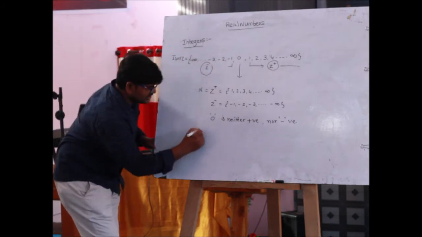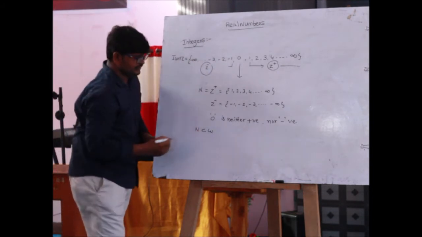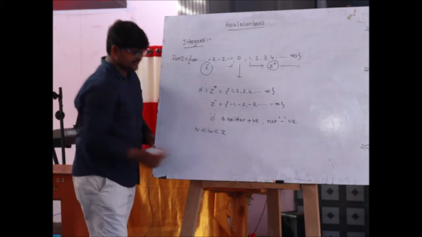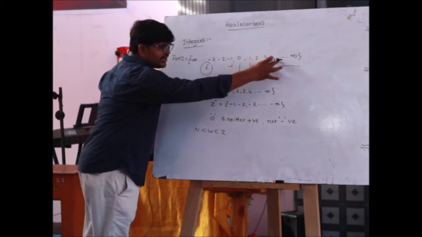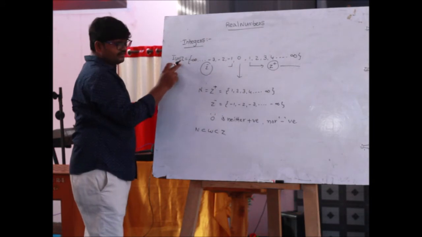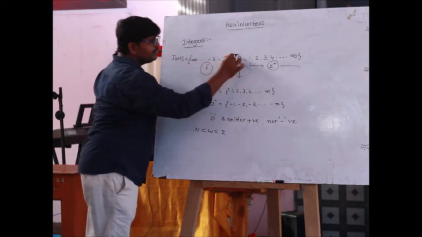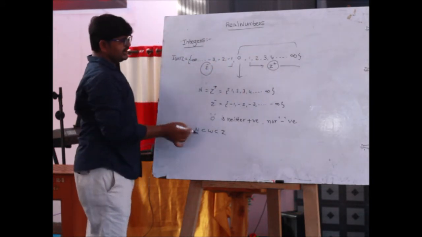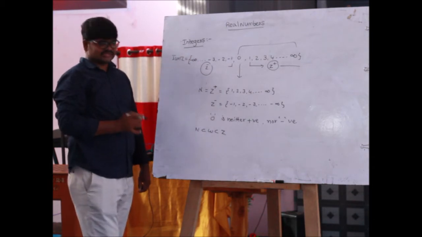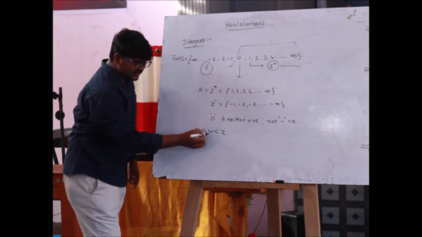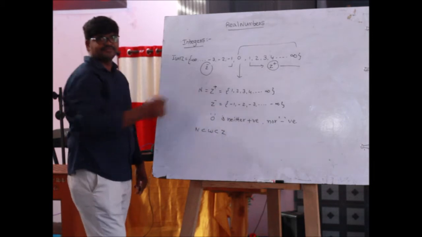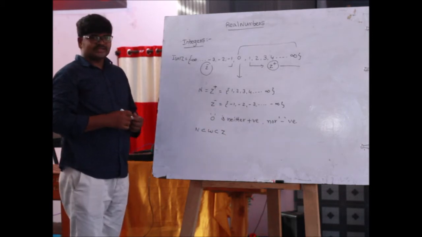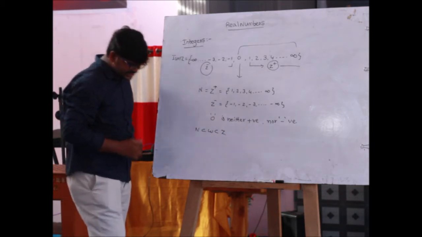N is a subset of W and W is a subset of Z, because the set of all natural numbers is found in the set of integers. The set of all whole numbers is found in the set of integers. That's why N is a subset of W and W is a subset of Z. Is that clear?